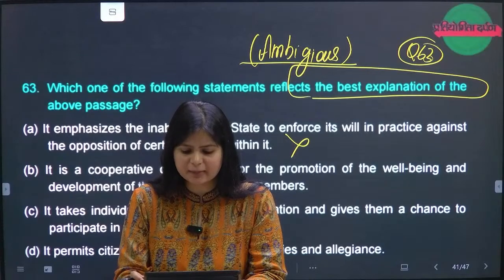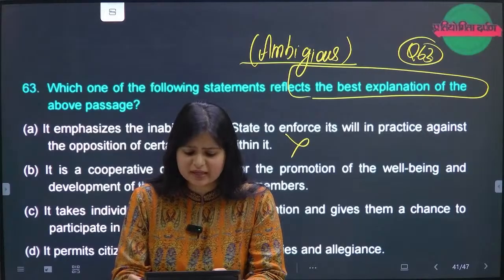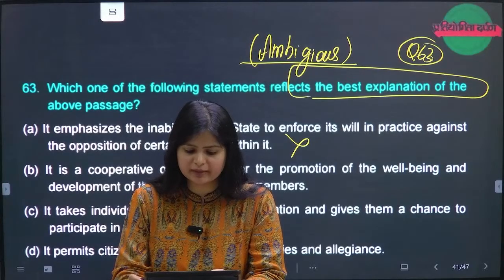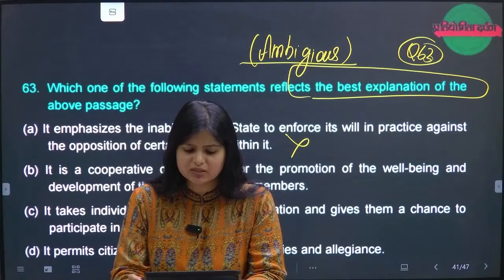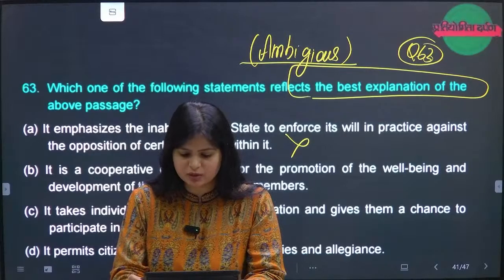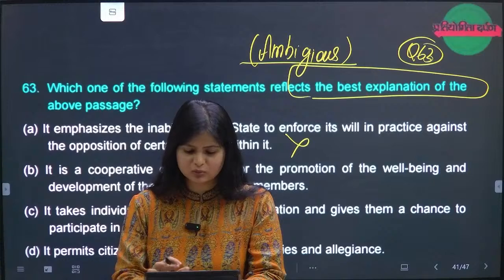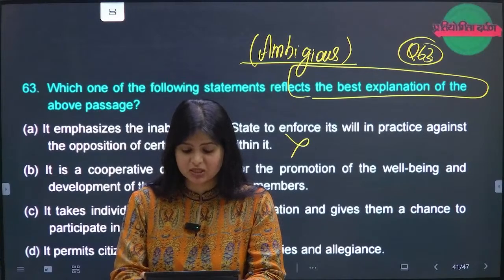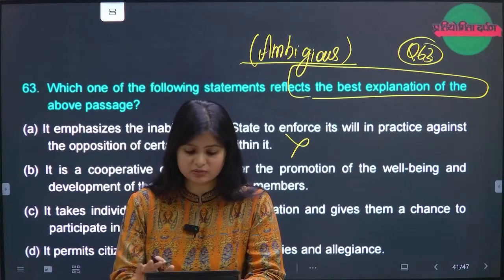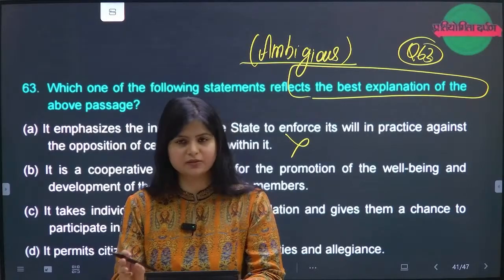A: It emphasizes the inability of the state to enforce its will in practice against the opposition of certain groups within it. B is saying it is a cooperative organization for promotion of well-being and the development of the personality of its members. C is it takes the individual out of a state of isolation and gives them a chance to participate in a common endeavor. D is it permits the citizen to have a variety of loyalties and allegiances. So I think there is no mention of loyalties and allegiances, and the balanced answer to me looks like C. It takes the individual out of a state of isolation and gives them a chance to participate in a common endeavor.